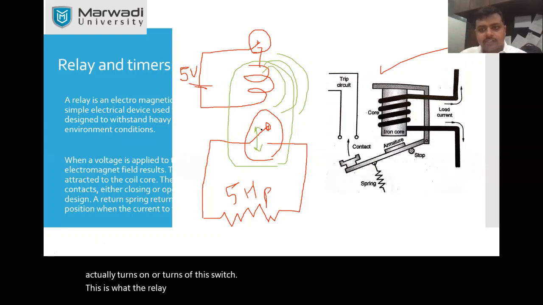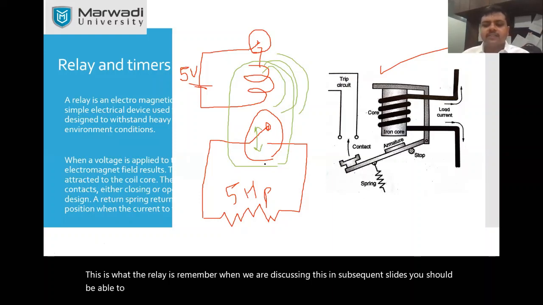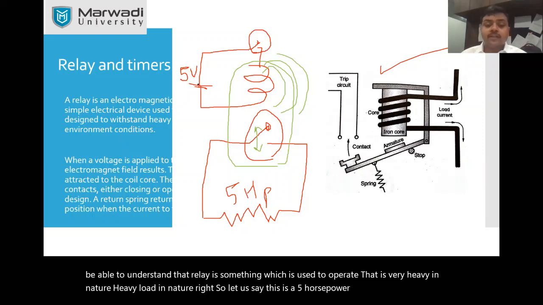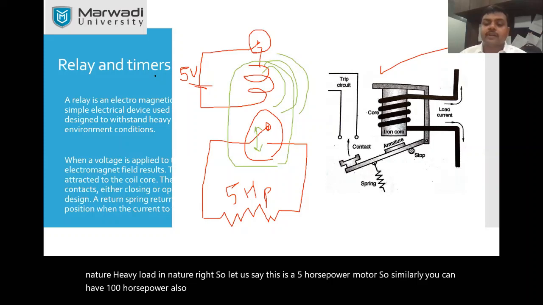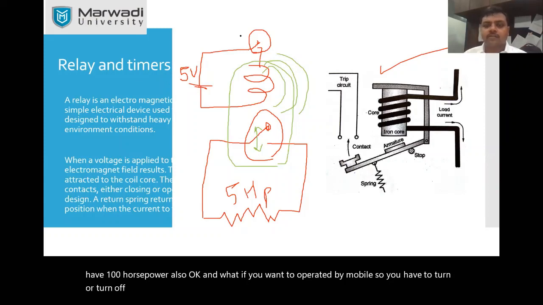Remember, when we discuss this in subsequent slides, you should be able to understand that a relay is something used to operate loads that are very heavy in nature. Let us say this is a 5 horsepower motor. Similarly, you can have 100 horsepower also. And what if you want to operate it by mobile? You have to turn the switch on or off according to your command. So for that we are using relays.